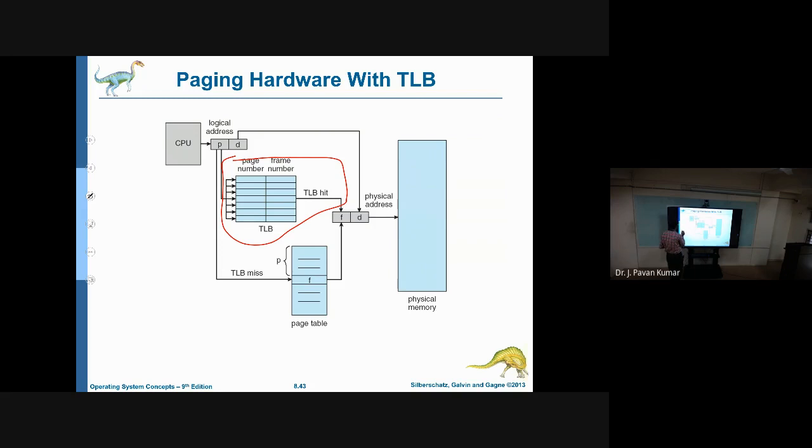Remaining things we will see in the next class. Try to keep this in mind: translation look aside buffer is used to reduce the time required by the CPU to translate a logical address to a physical address.